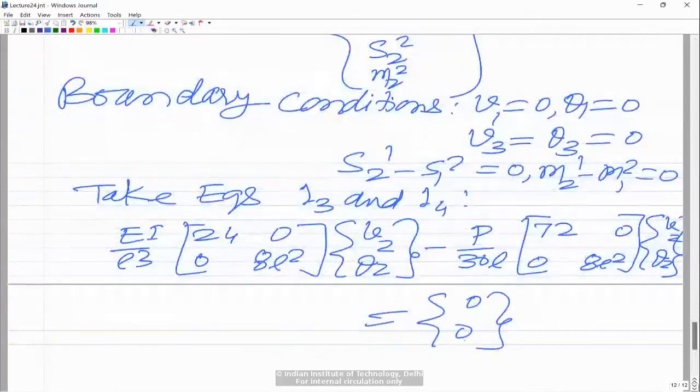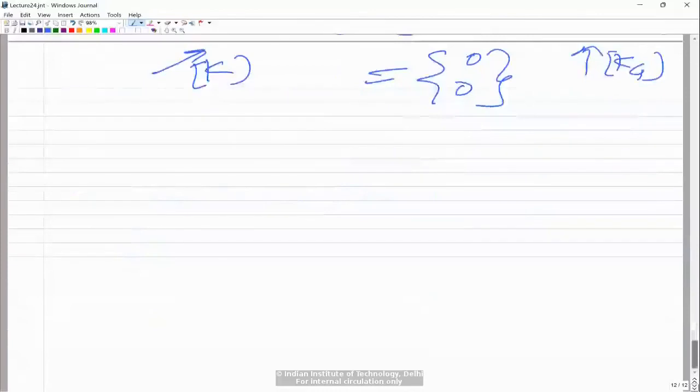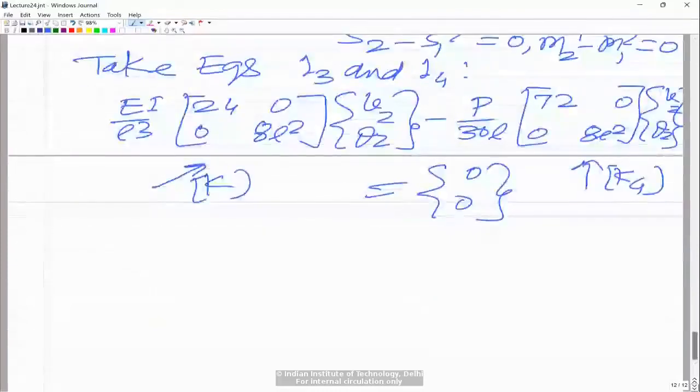As usual, we call this the K matrix, this matrix the Kg matrix, and the vector the D matrix. For the non-trivial solution, one solution is that v2 and theta 2 are equal to 0, and these two equations would be satisfied by that. But that is the straight configuration of the beam. We want to find v2 and theta 2 and also the corresponding P, so that v2 and theta 2 are non-zero. That is, the beam takes the buckled configuration. That is what we call the non-trivial solution. Trivial means 0 and non-trivial means non-zero solution for v2 and theta 2.